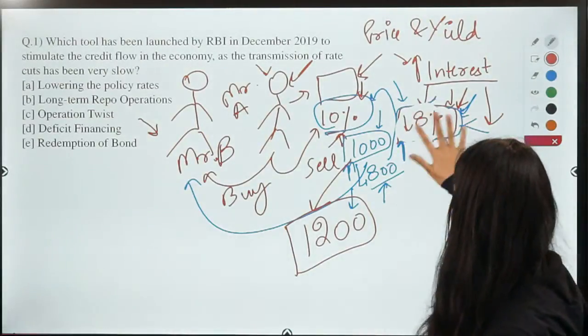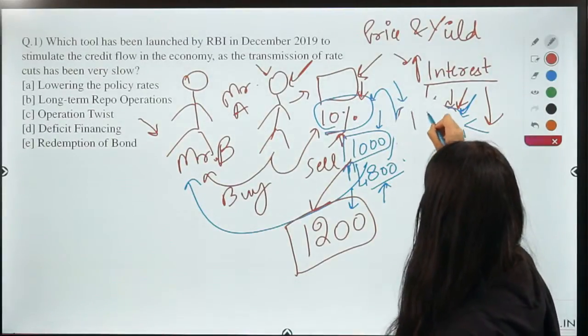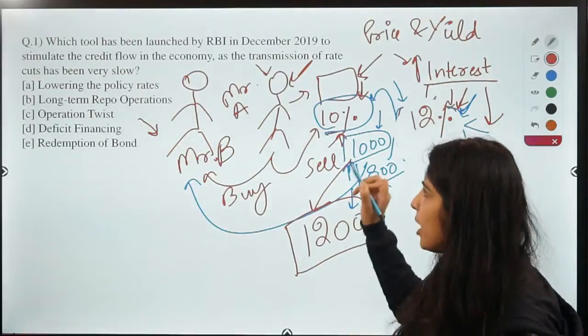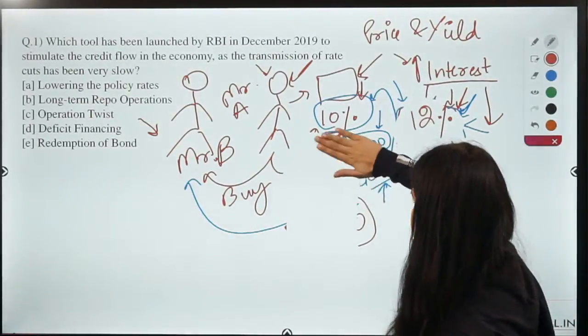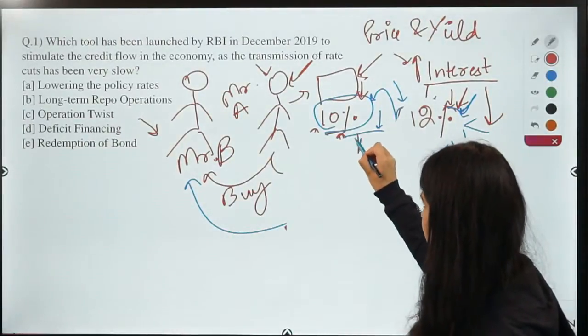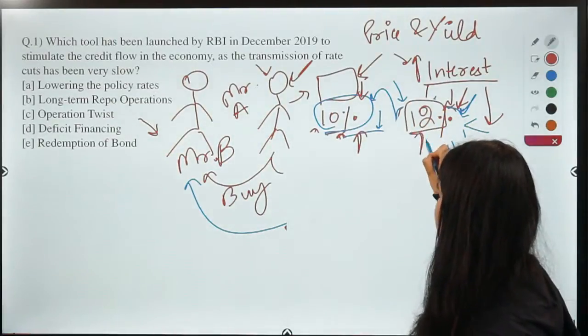So in the first case, the interest rates went up to 12%. So why would he have to bear the loss, right? So Rupesh, let's start again. The interest rates earlier were 10%, right? But the government raised it to 12%.